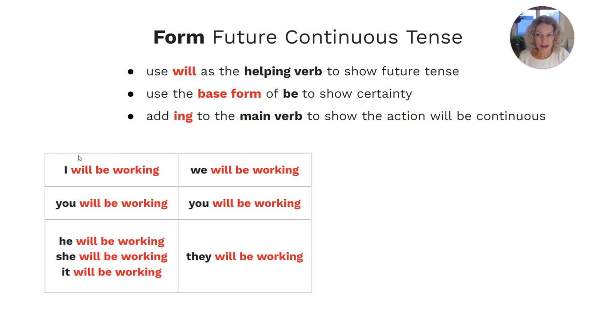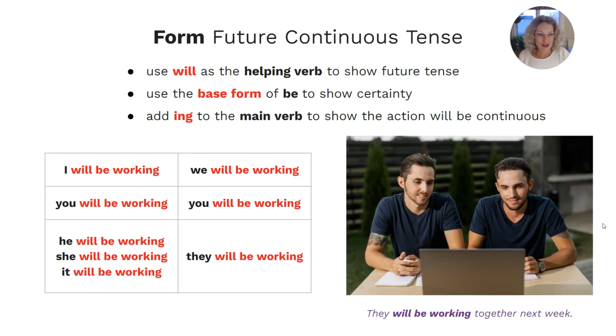So here we go again. You can see it's the same form regardless of what your subject is. I, you, he, she, it, we, you, they. It's all the same. Will be working. And here's another example. They will be working together next week. So it's going to be a continuous action for a specific time period in the future, and it's a definite plan.